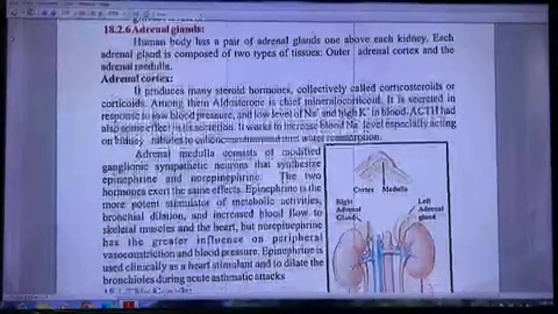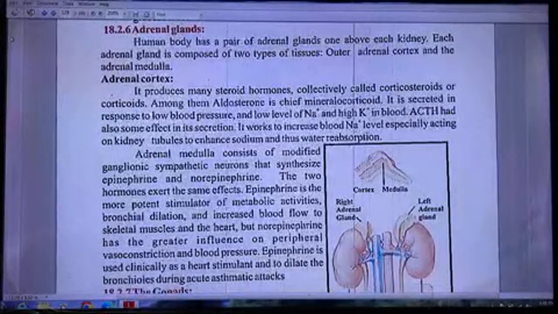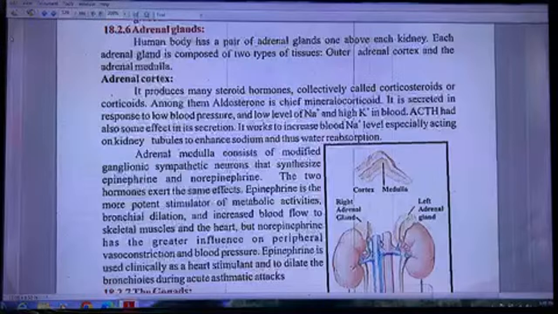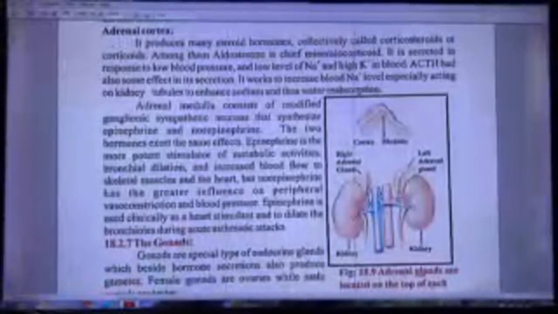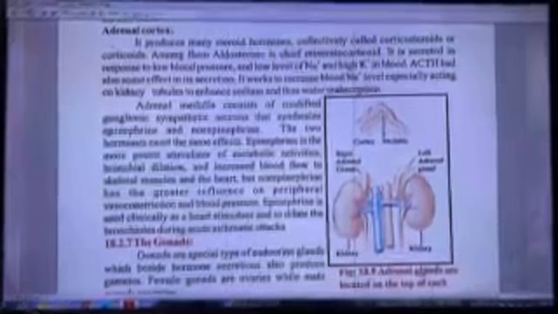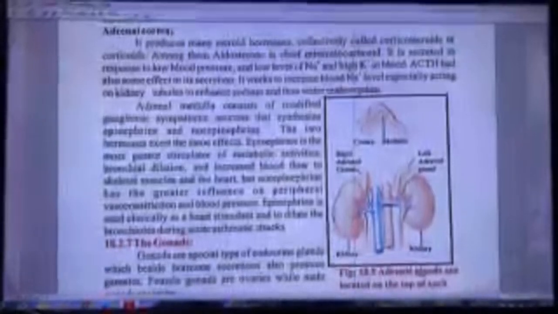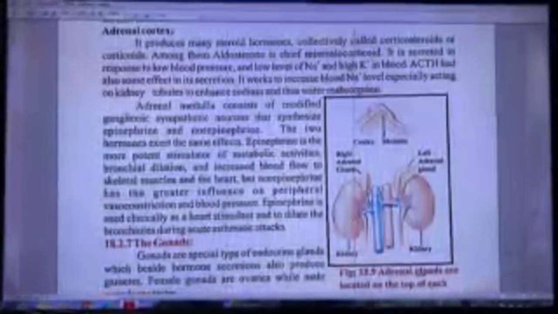Adrenal glands. Human body has a pair of adrenal glands, one above each kidney. Each adrenal gland is composed of two types of tissues, outer adrenal cortex and the adrenal medulla. Adrenal cortex. It produces many steroid hormones called corticosteroids or corticoids. Among them, aldosterone is the chief mineralocorticoid.